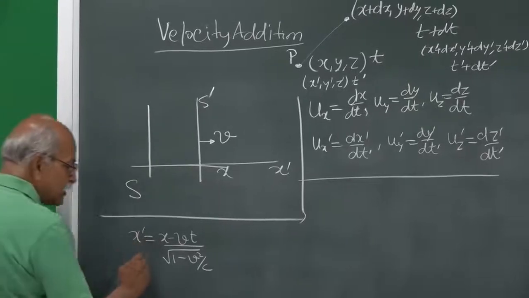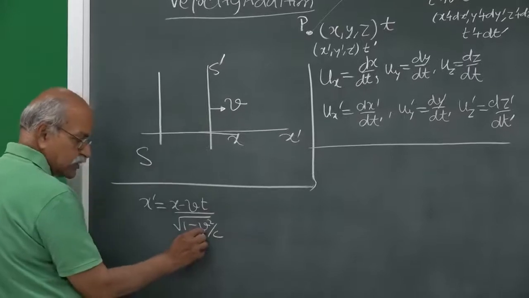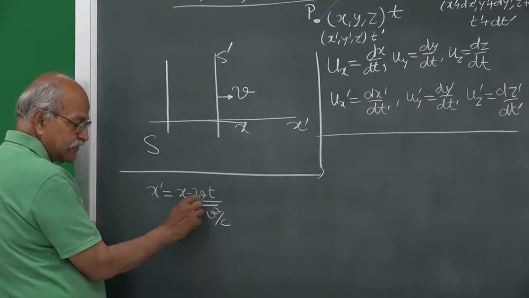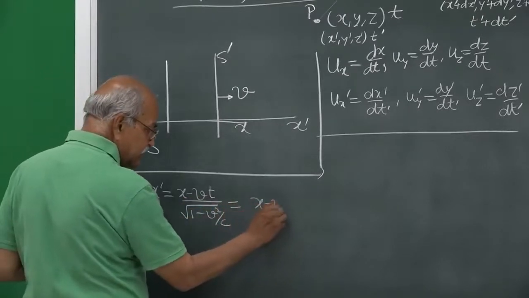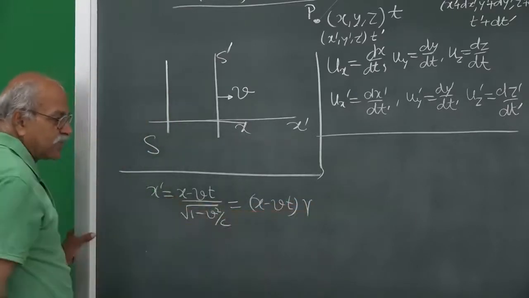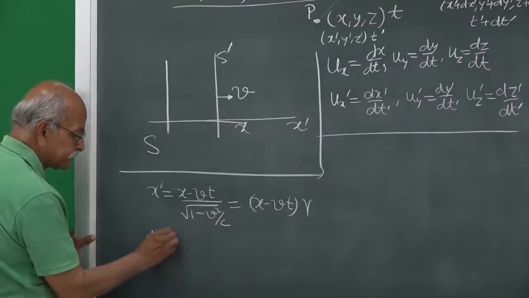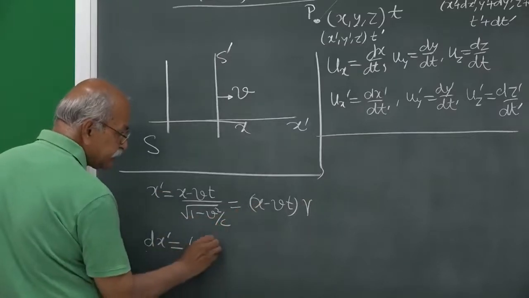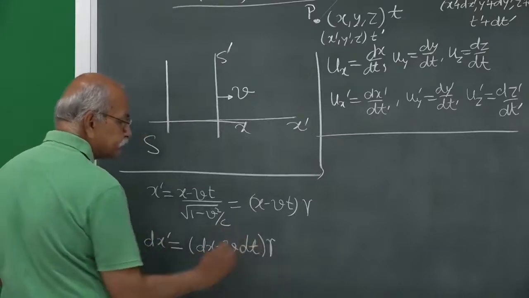And from here you can write dx prime. Since this v is constant, it is the frame velocity and does not change as time passes, I can write this as x minus vt times gamma. Gamma is independent of time. So dx prime will be dx minus v dt, times gamma.